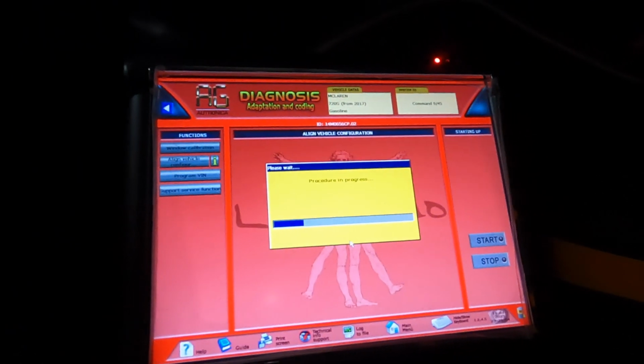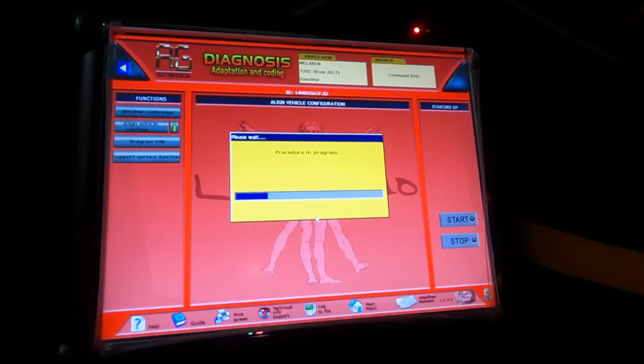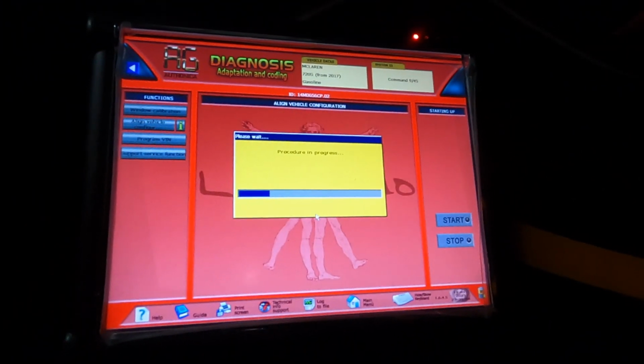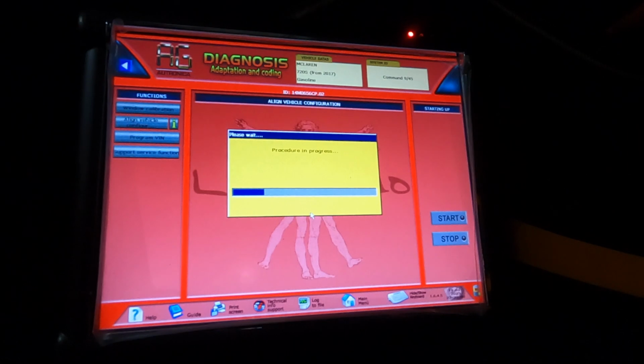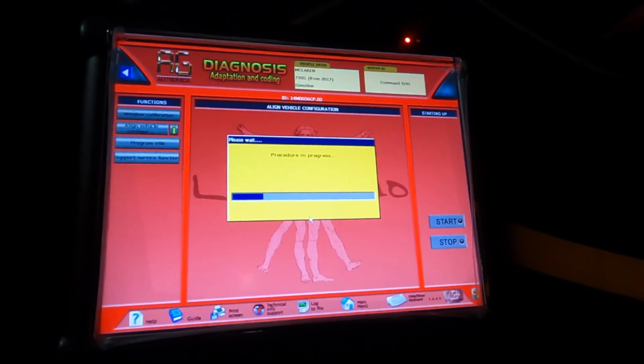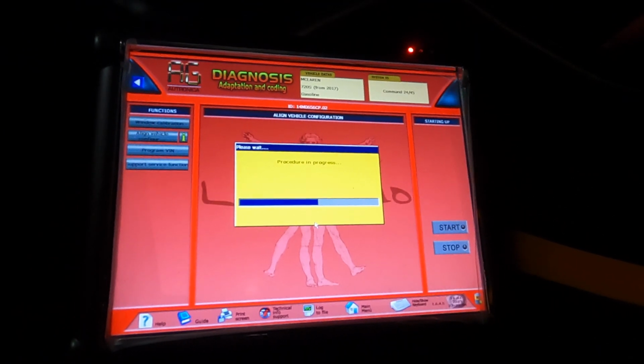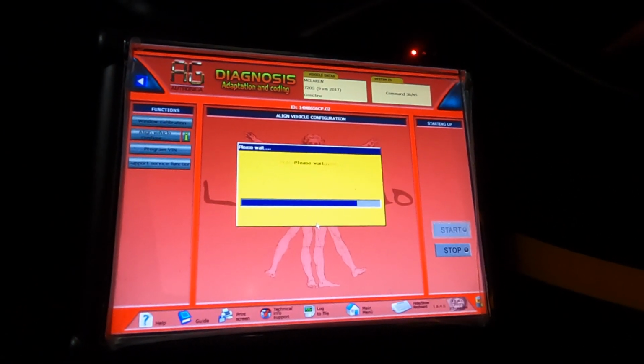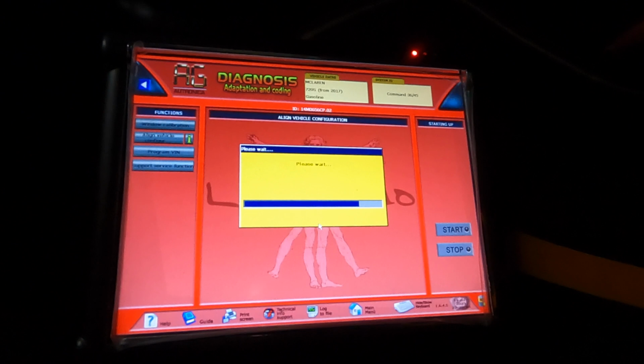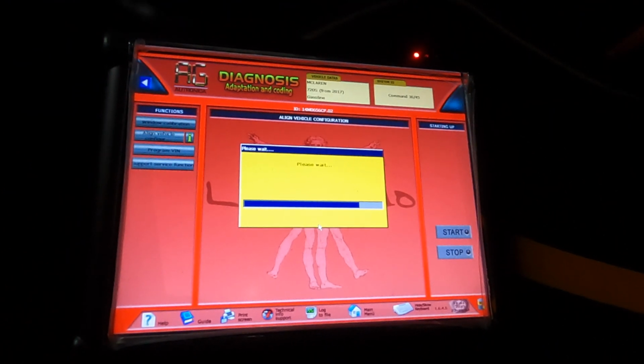Now we just write the correct configuration for that door window switch. And then I think we have some luck, we'll see.